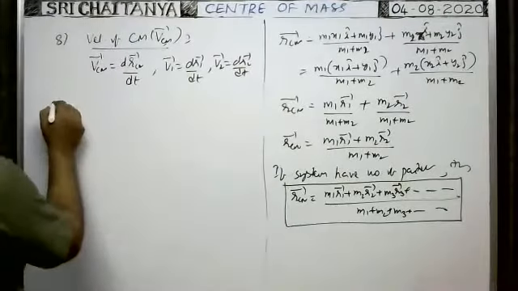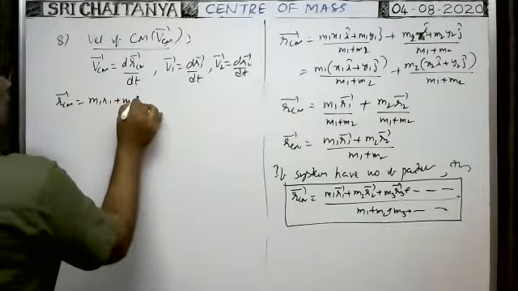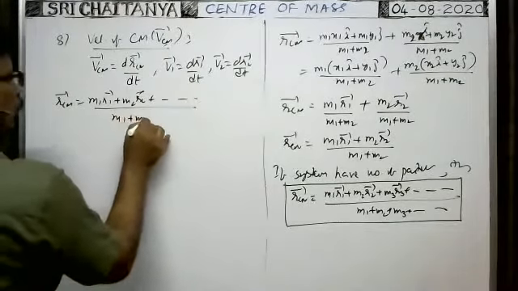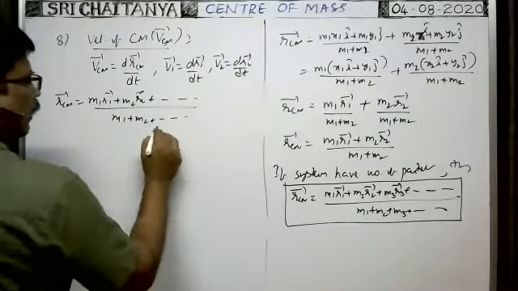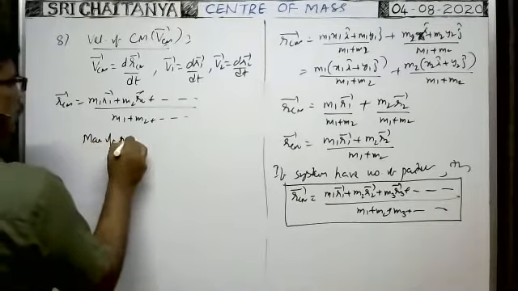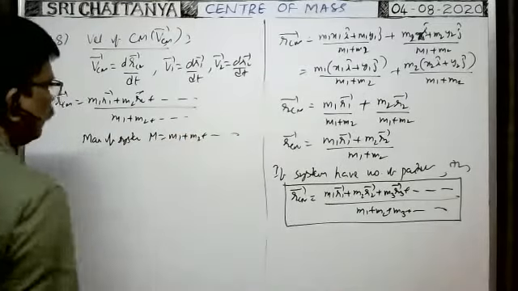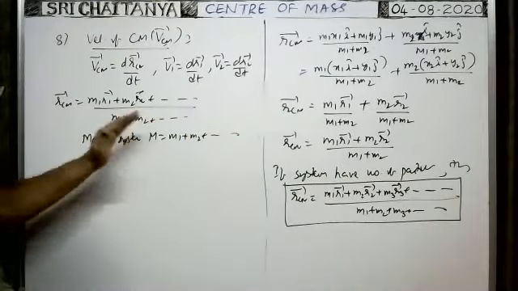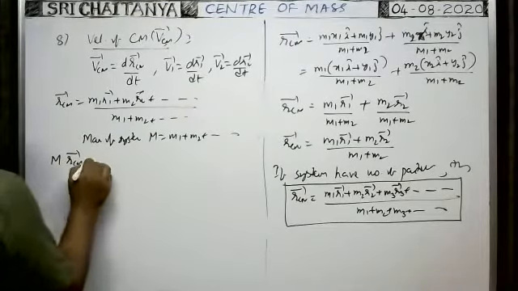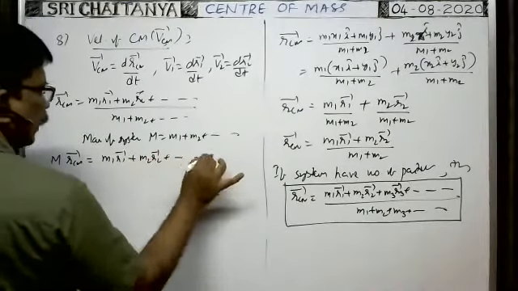From this formula, R_CM bar is equal to m1 r1 bar plus m2 r2 bar and so on by m1 plus m2 and so on. Here m1 plus m2 and so on means mass of the system. Mass of system capital M is equal to m1 plus m2 and so on. Here in the denominator you write capital M. You do cross multiplication. Then capital M into R_CM bar is equal to m1 r1 bar plus m2 r2 bar and so on.